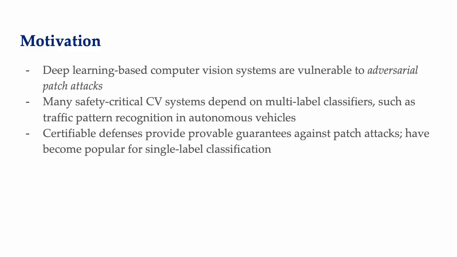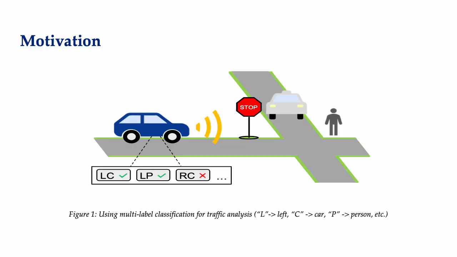Now, defenses have been proposed for the adversarial patch attack. Specifically in the field of single label classification, where you're trying to recover at most one object from an input image. And many of these defenses are what are called certifiable defenses, which give some provable guarantees against patch attacks. So if you have some image in the single label classification domain, you can run some algorithm that gives you some guarantees whether or not it's secure against patch attack.